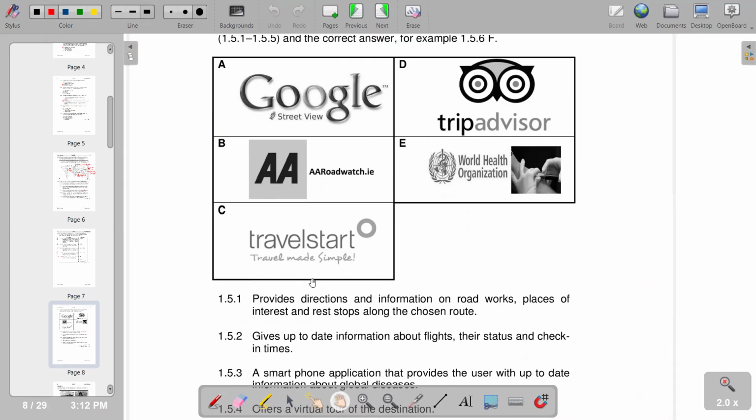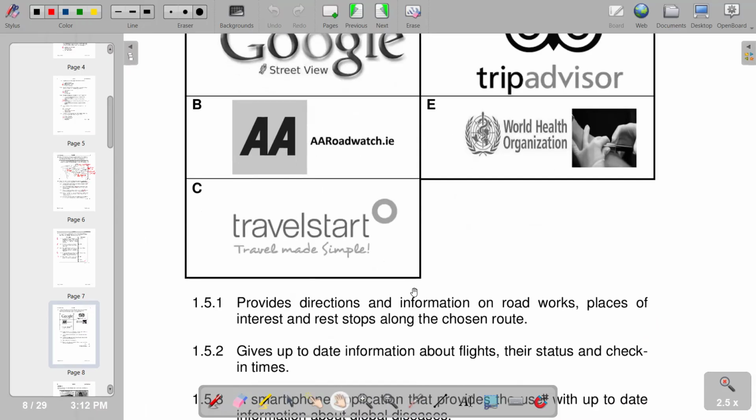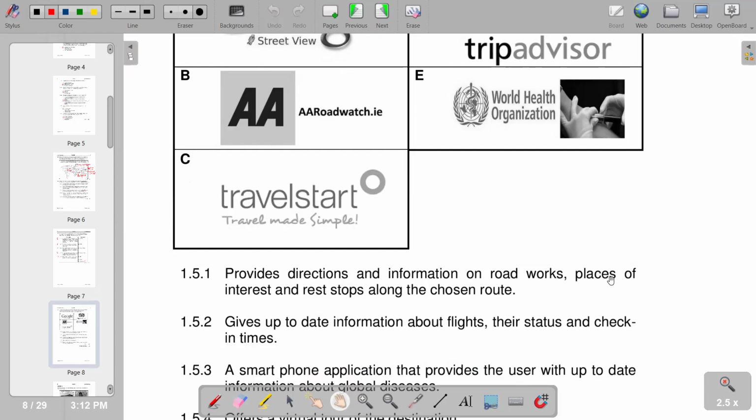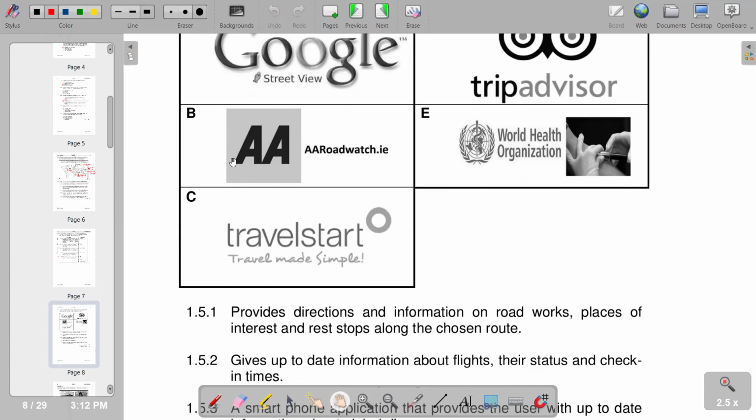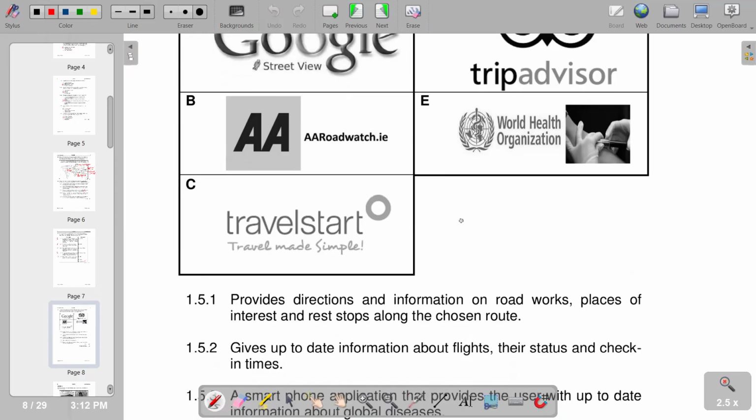So the first one is saying provides directions. That is 1.5.1. Provides directions and information on roadworks, places of interest, and rest stops along the chosen route. So on that one, the correct match that we have is B. We have B. Then 1.5.2, gives up-to-date information about flights, their status, and check-in times. We have C as the appropriate answer on 1.5.2.